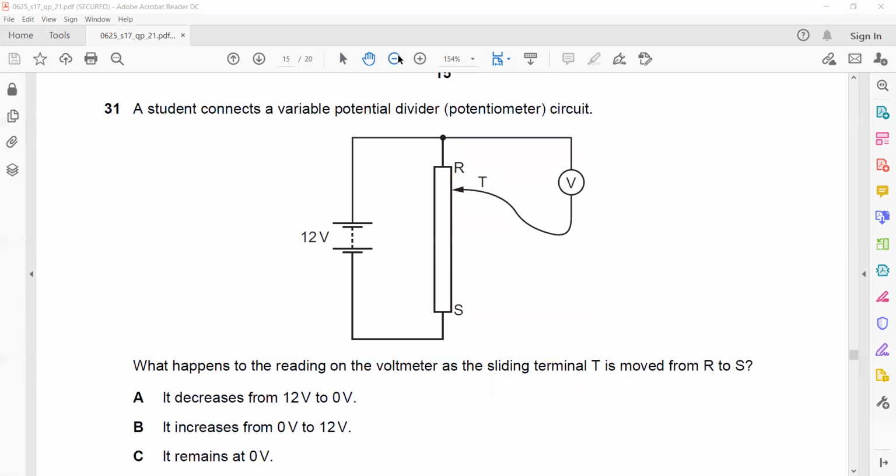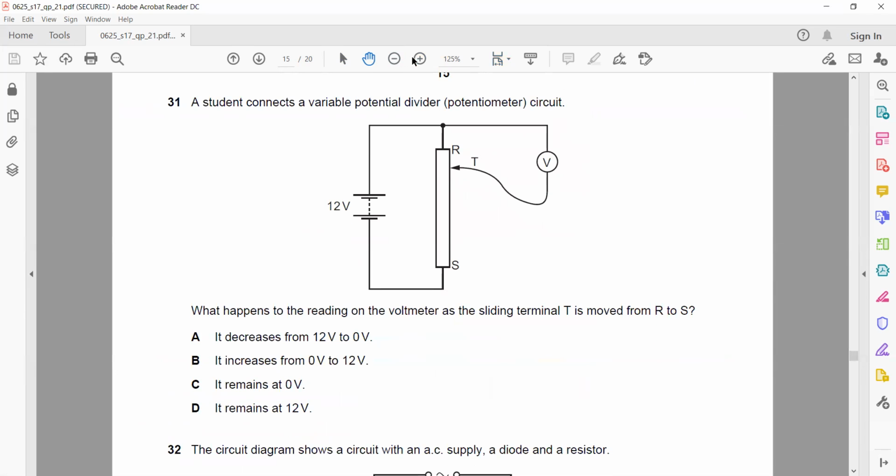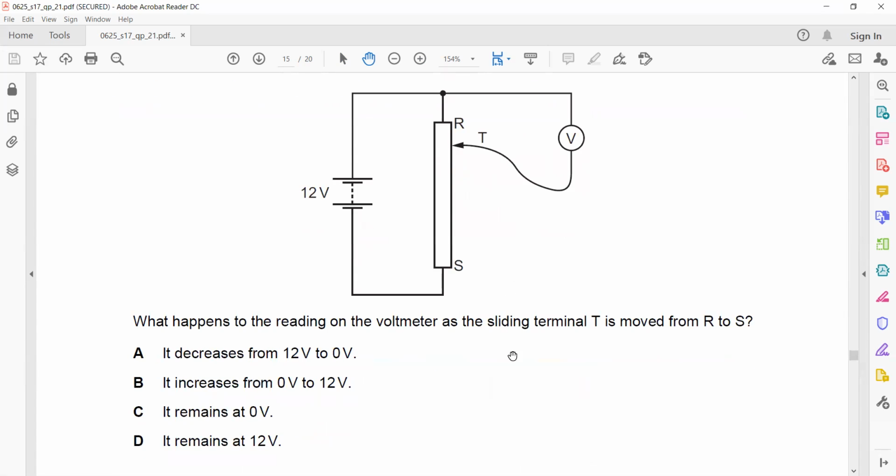This is a potential divider circuit we discussed yesterday. A student connects a variable potential divider, also known as a potentiometer circuit. What happens to the reading on the voltmeter as the sliding terminal is moved from R to S? Like it is at this position, at position T. So upside, because shorter length, it is having a small resistance.